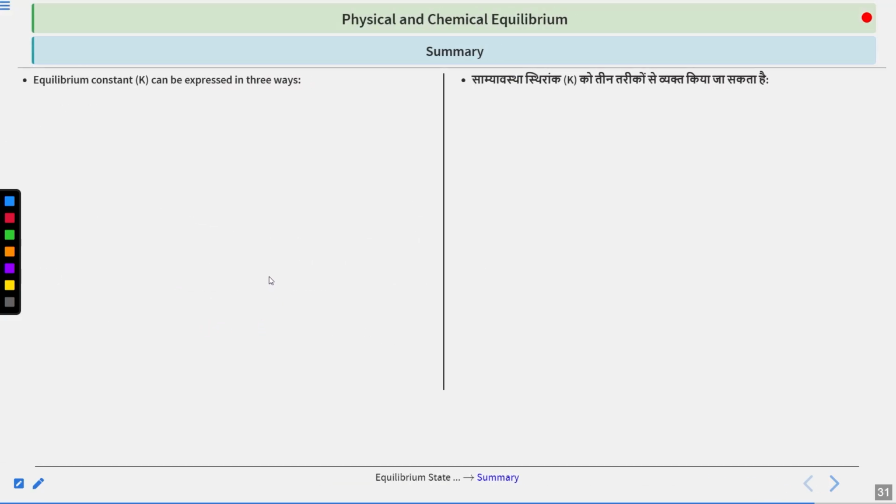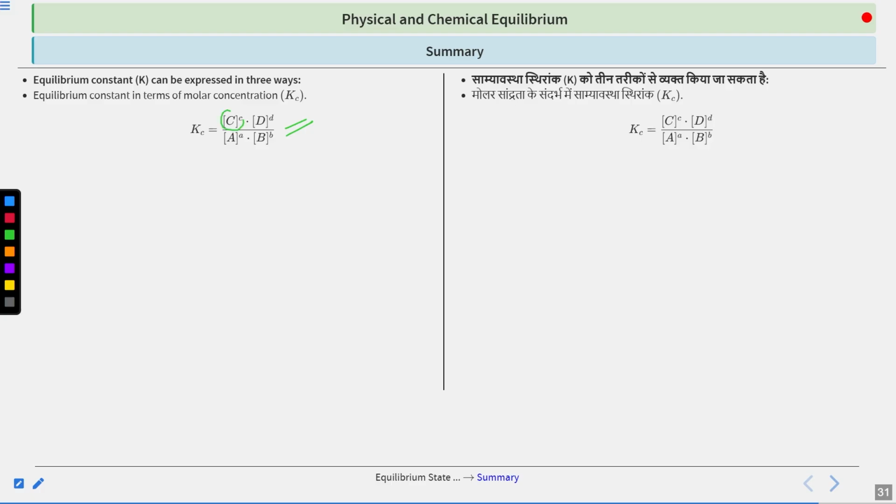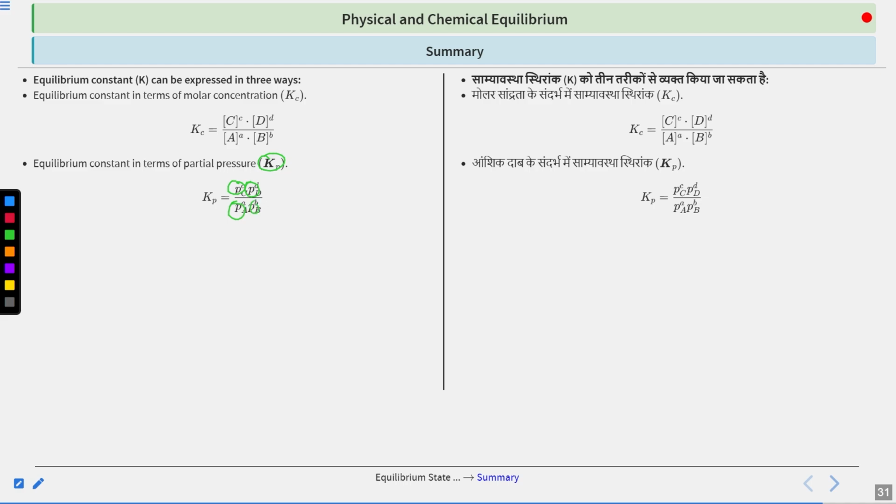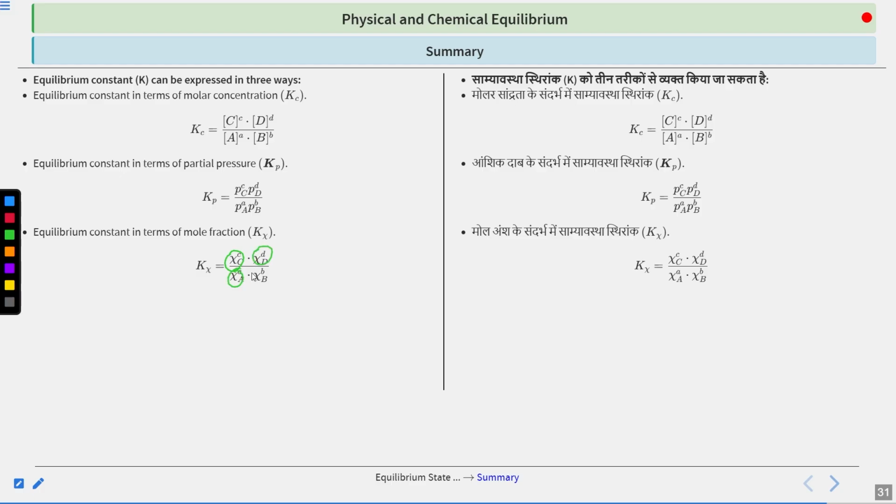Next, the equilibrium constant can be expressed in three ways. First is in terms of concentration, Kc, so we take the concentration of each species. Then in terms of pressure, where we take the pressure of each of the gases, not of the solids or liquids. They don't have pressure; they don't apply pressure on the container they are kept in. Then the mole fraction, where we take the mole fraction instead of the concentration.